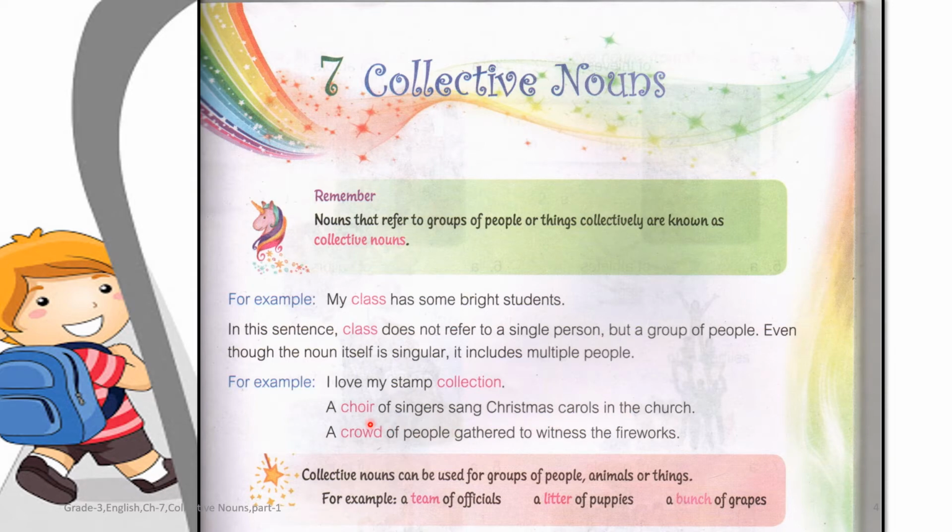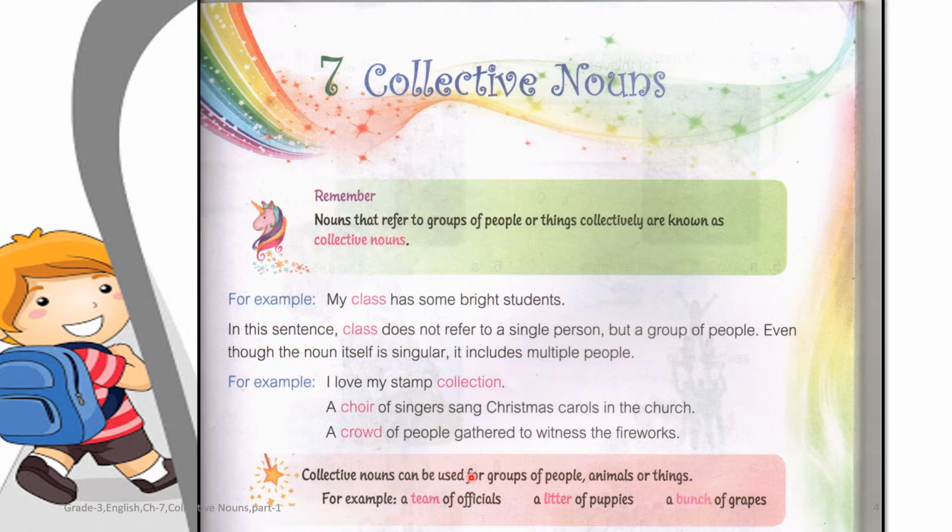So children, what is choir here? It's a collective noun that refers to the group of singers. A crowd of people gathered to witness the fireworks. Here crowd is a collective noun that refers to the group of people.